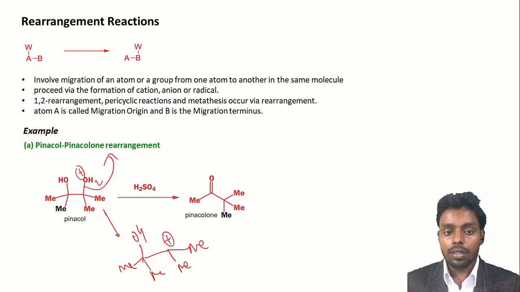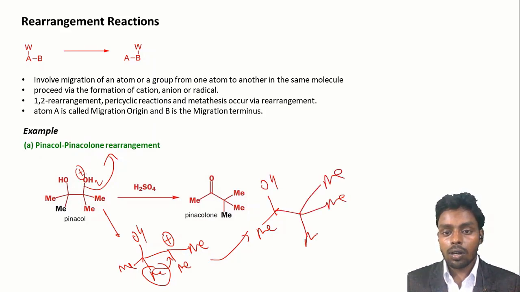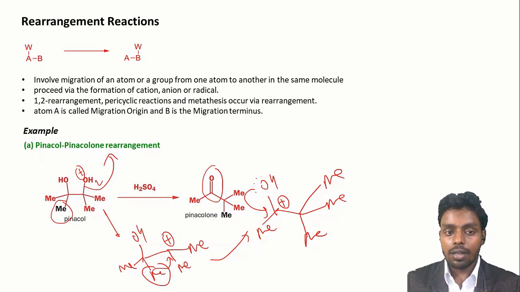This type of carbocation is formed in this reaction. Then what happens? This methyl group will migrate from here to here and form this type of intermediate, leaving this carbocation formation. So near this carbocation we have oxygen which has a lone pair. If the lone pair is donated to this carbocation, this ketonic group is formed. So we can see that the methyl group has migrated from this carbon to this carbon. So it is a rearrangement reaction.